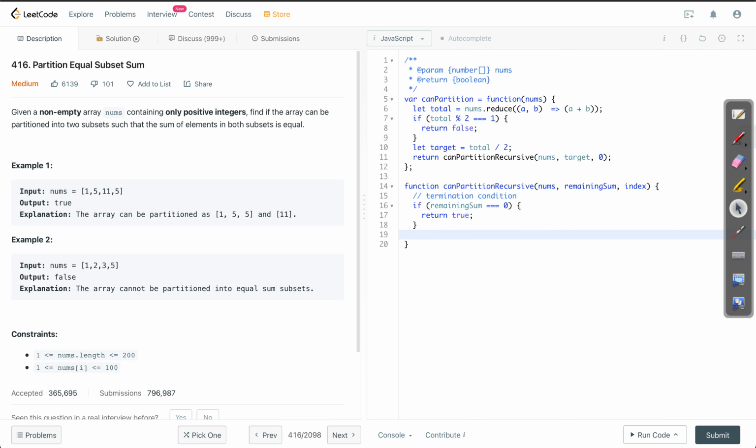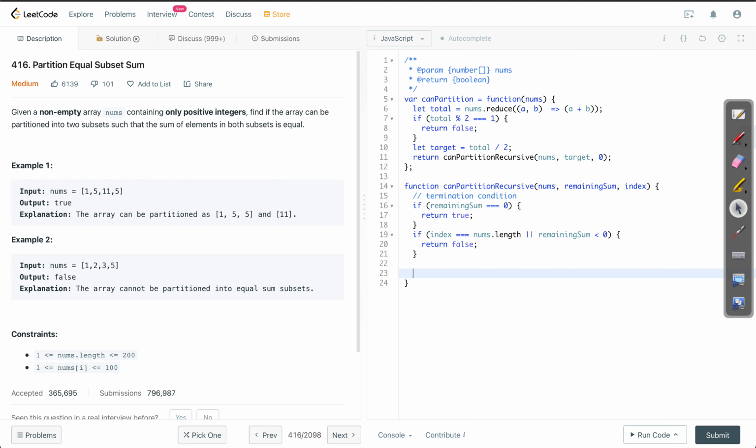But let us say that we have reached the end of the array. The index has already reached the end, and even then our remaining sum hasn't been able to reach 0. Or the other scenario where we could be in the middle of the array, but remaining sum is already less than 0. In both the cases, we know that we should not proceed any further. We should return false. So if index is equal to nums.length, or if remaining sum happens to be less than 0, in both the cases we should return false.